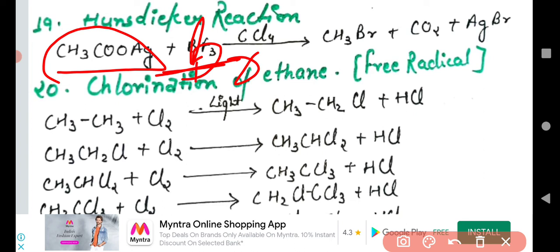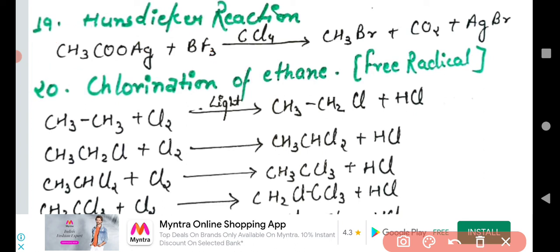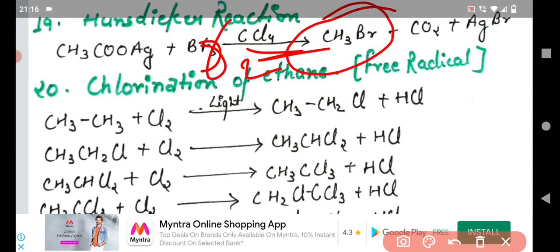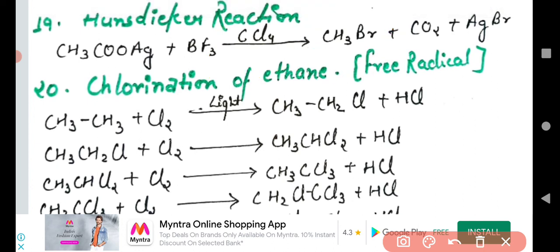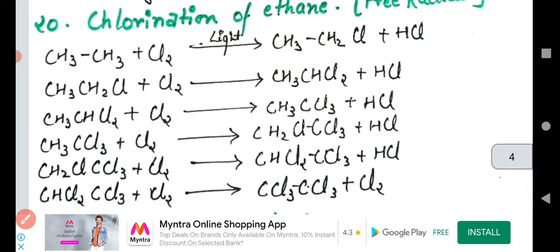Sometimes we make a mistake. So it is a mistake. I know what the mistake is. First of all, we have to see that this is Br2. This is Br2. It reacts with the silver salt in the presence of carbon tetrachloride, and we get methyl bromide. Understand that? So this is known as the Hunsdiecker reaction.